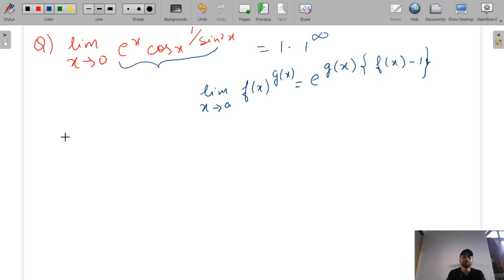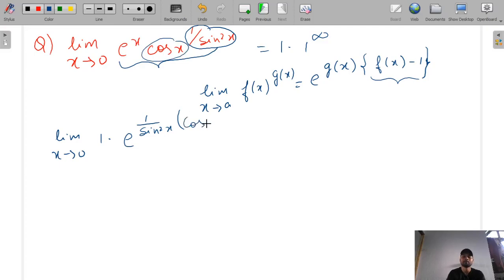So, first limit x tends to 0, e raised to the power x will be 1, into cos x raised to the power 1 by sin square x. So, you can write e raised to the power g(x). Here what is g(x)? g(x) is the power value, we will write it as 1 by sin square x. And now, f(x) minus 1. What is here f(x)? f(x) is cos x. So, we will write cos x minus 1.